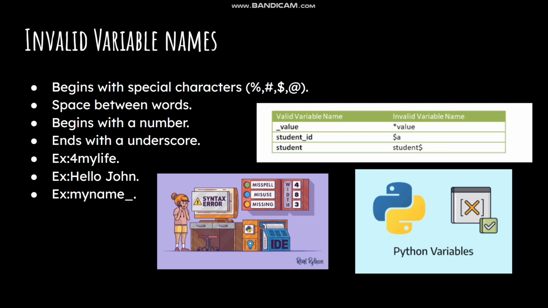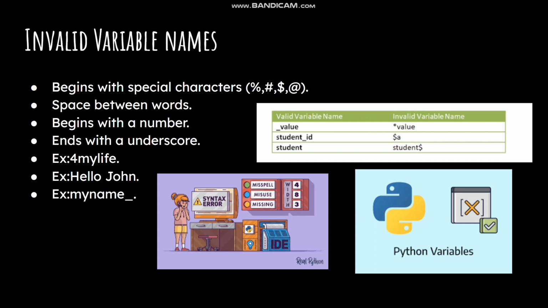So spaces between words, as I stated before, you cannot have spaces between the words. It's going to create an error, and instead of a space, you should use an underscore like over here. The next one is beginning with a number. You cannot begin a variable name with a number because it's going to create an error. As I stated before, you can only begin a variable with an underscore or a letter.